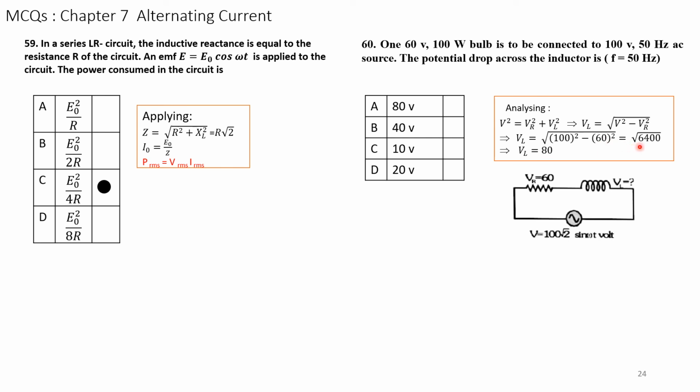That becomes 6,400. Square root of 6,400 is 64 is 8 and 100 is 10, so VL is equal to 80. This is the answer.